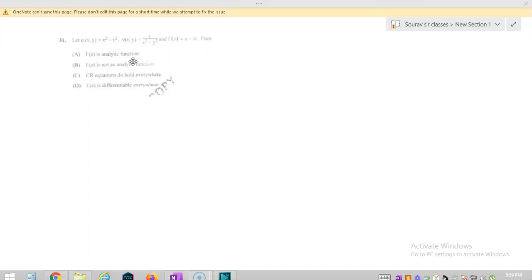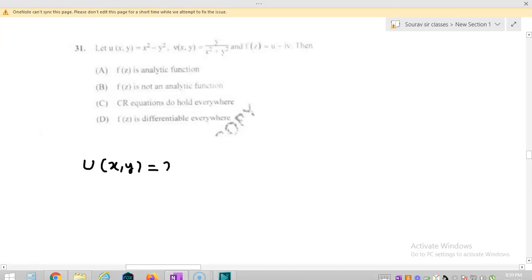Okay, let us solve question number 31, which says that u(x,y) is equal to x square minus y square and v(x,y) is equal to y by x square plus y square, right? Then they have asked us: option A says that f is an analytic function, option B says that f is not an analytic function, option C says that CR equations do hold everywhere, option D says that f(z) is differentiable everywhere, right?